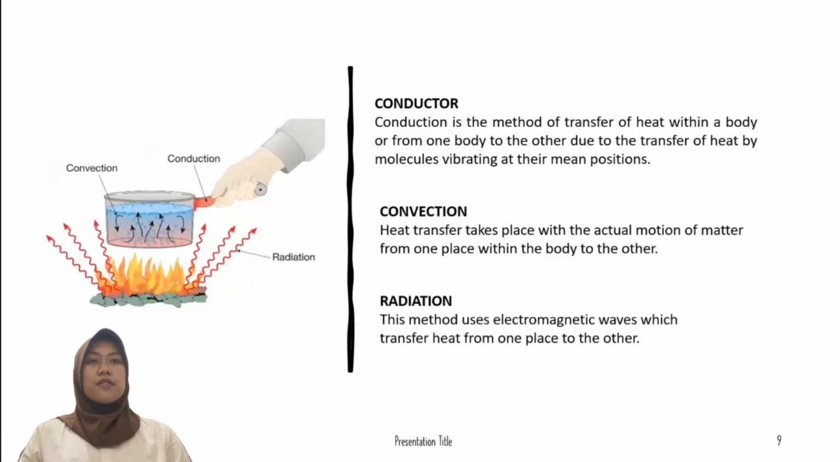Radiation is another form of heat transfer. It doesn't require any medium and can transfer heat in a vacuum as well. This method uses electromagnetic waves which transfer heat from one place to the other. For example, the heat and light from the sun in our solar system reach our planet using radiation only.